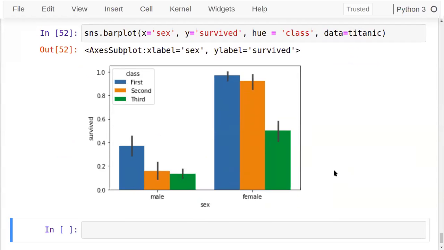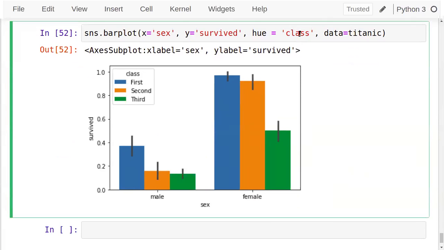So this ability of having multiple bars is assigned to the bar plot. Check out the syntax. Hue is a parameter which we can use in the functions of Seaborn, so that we add more details to this particular visualization. So at least 3 different features are used in this data visualization. In the pair plot we used 4, here we have used 3. Likewise we can add more and more details in it. So this is a bar plot that we can have.